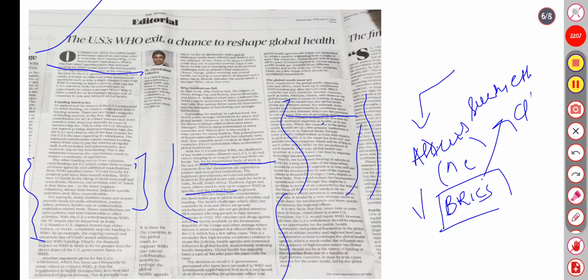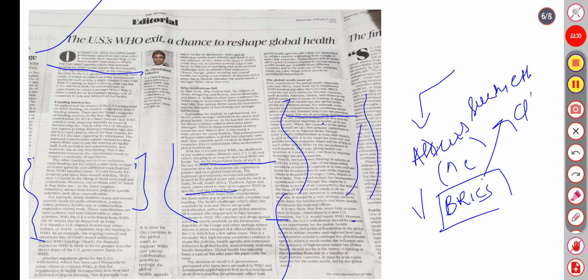It is very likely that four years later, some time in the future, there is a new US president and the US would rejoin WHO. However, till then, US withdrawal should be explored as an opportunity for public health. The writer is just saying in a positive way that withdrawal can be an opportunity. Let's be optimistic about the US withdrawal from WHO.